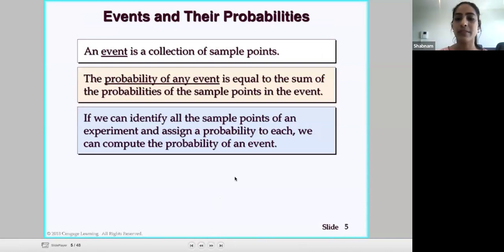And the probability of an event is equal to the sum of the probabilities of the sample points in the event. Now, it can be a bit confusing, and I think you don't really need to know this in great detail, but I've usually used events as a term more so than sample points. An event is basically like when I rolled the die, the rolling of the die is the event. What is the probability that I'll get a 6? The probability of that would be 1 out of 6, because there are only 6 possible numbers on a standard die. So that is my probability of the event, which is rolling the die.